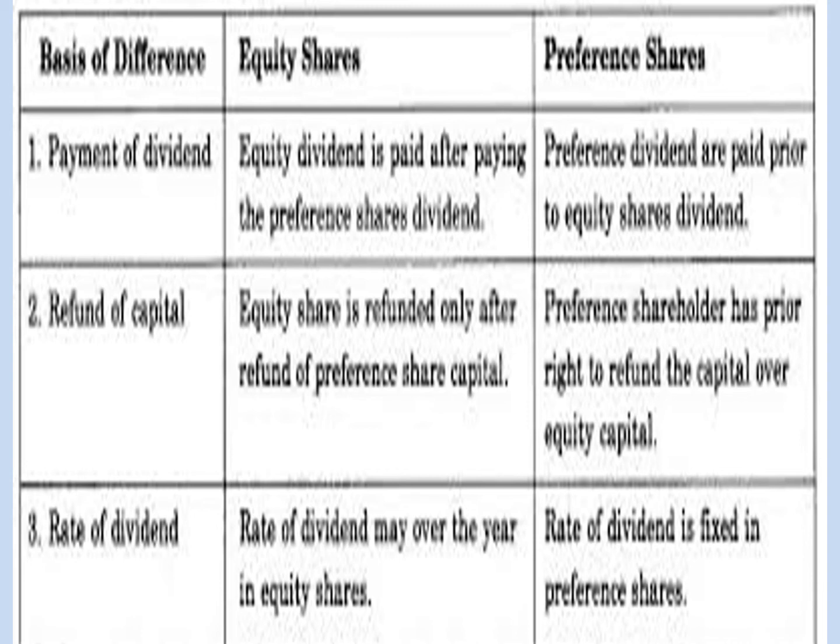Refund of capital: equity share is refunded only after the refund of preference, whereas preference shares have prior right to refund over equity. And the rate of dividend may vary over years in equity, whereas in preference, the rate of dividend is fixed.